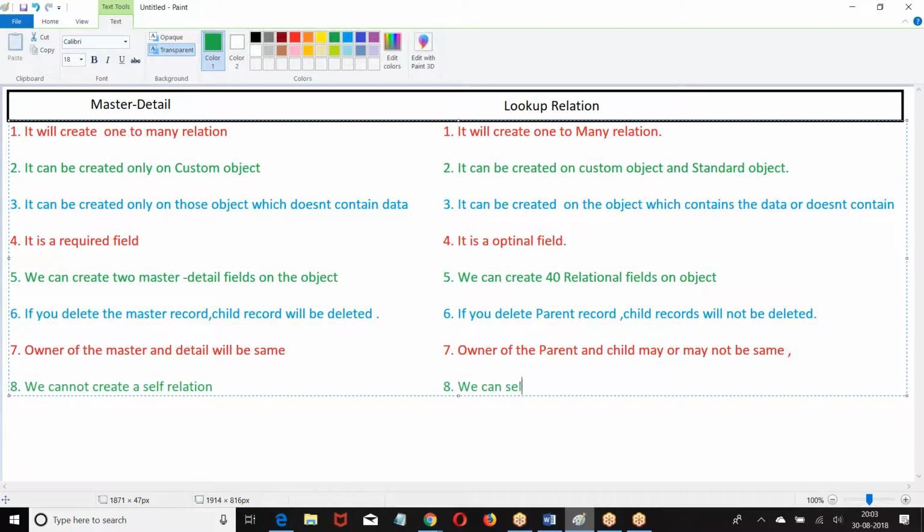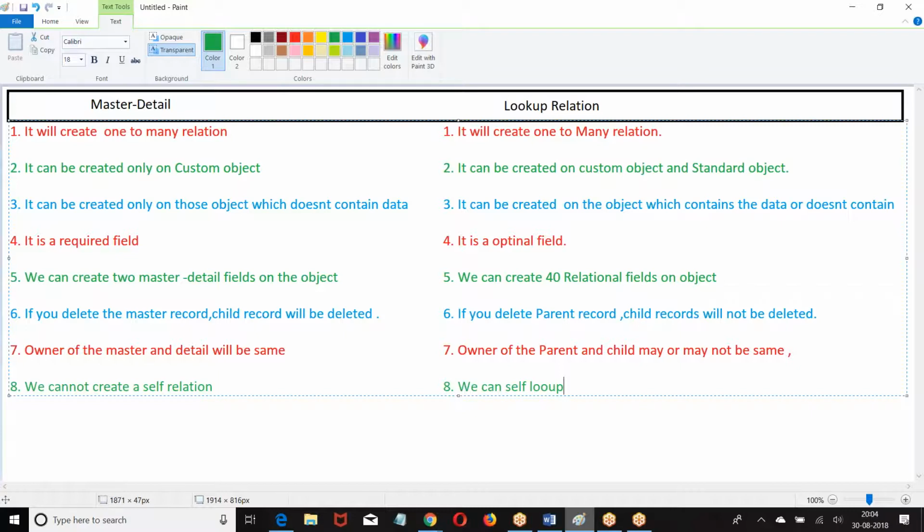We can create self lookup. What is self lookup? Account object, choosing account object as a master and creating a relation. On account object, I am creating a master detail field, choosing account as a master. Not allowed. On account object, I want to choose account object as a parent, create a lookup relation. Allowed. We can create a lookup.